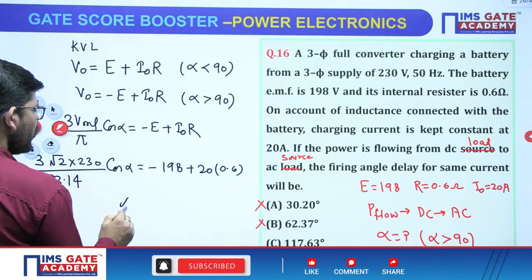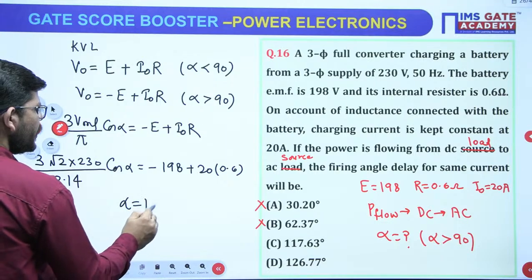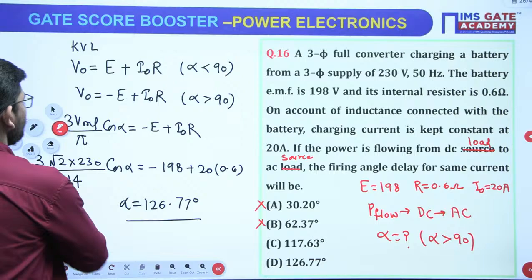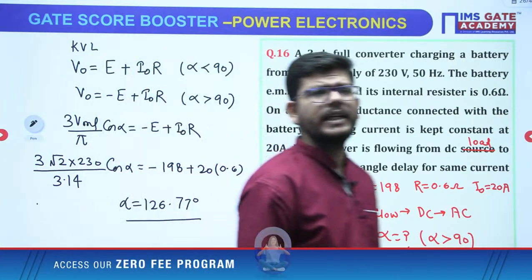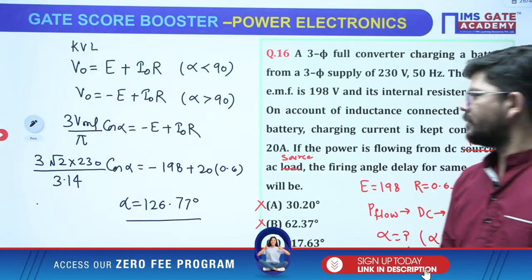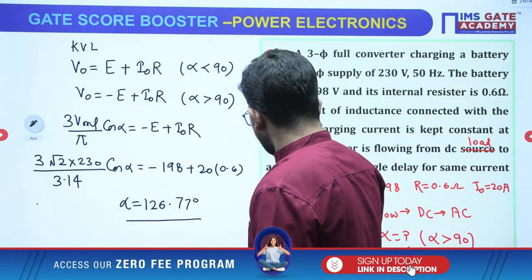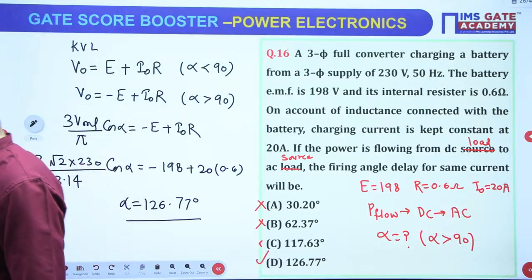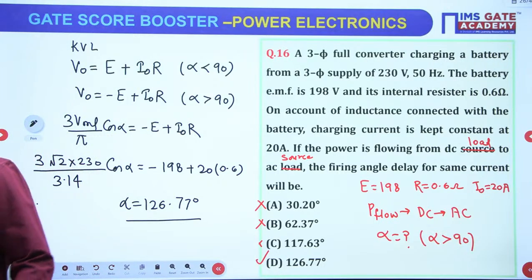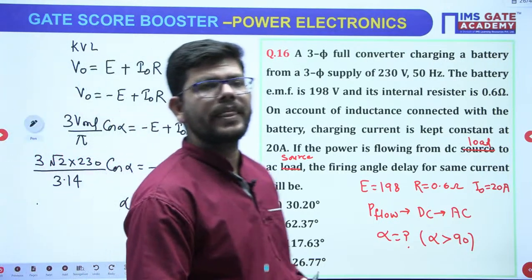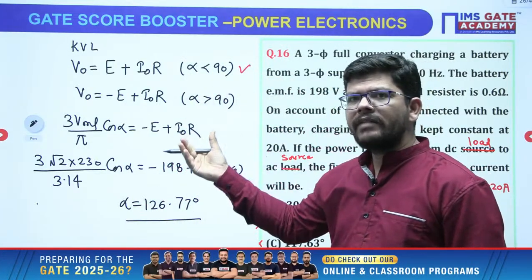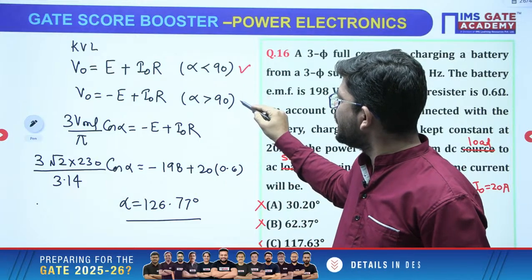So when you solve it for alpha, are you getting 126.77 degrees, right? So this is going to be the answer, okay. So D will be the right answer. Correct, okay.